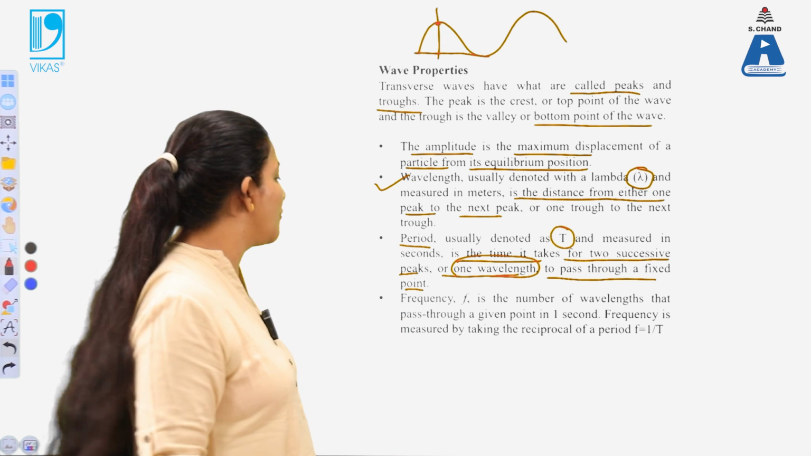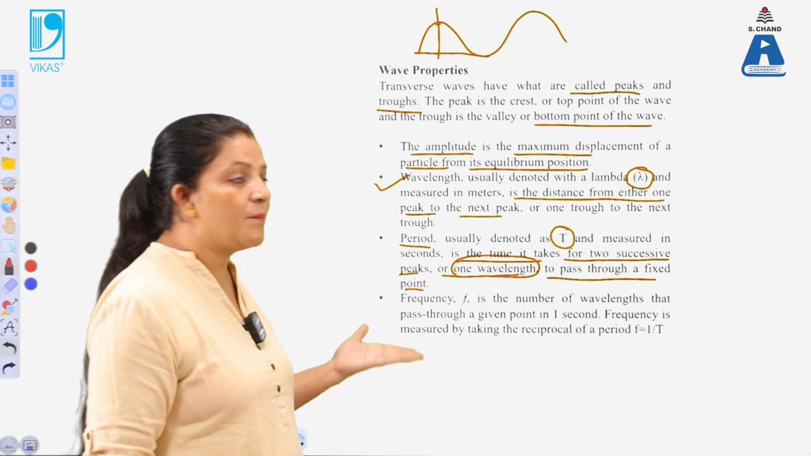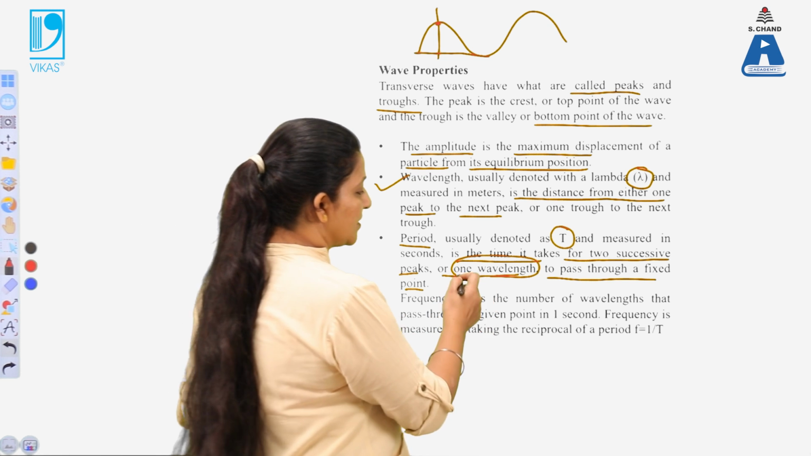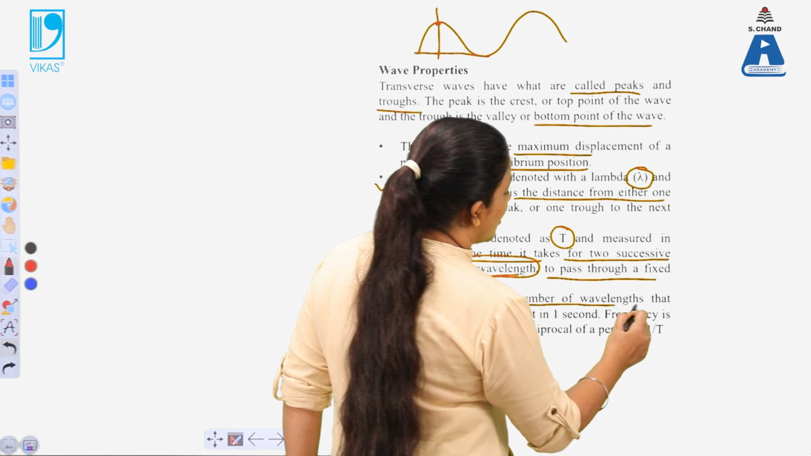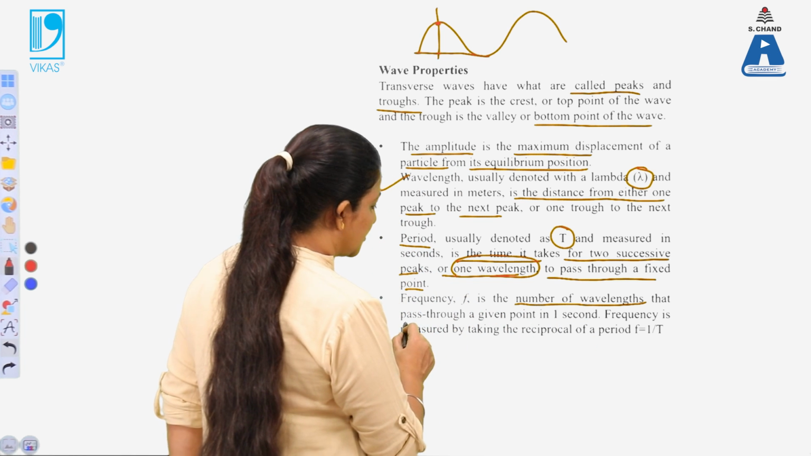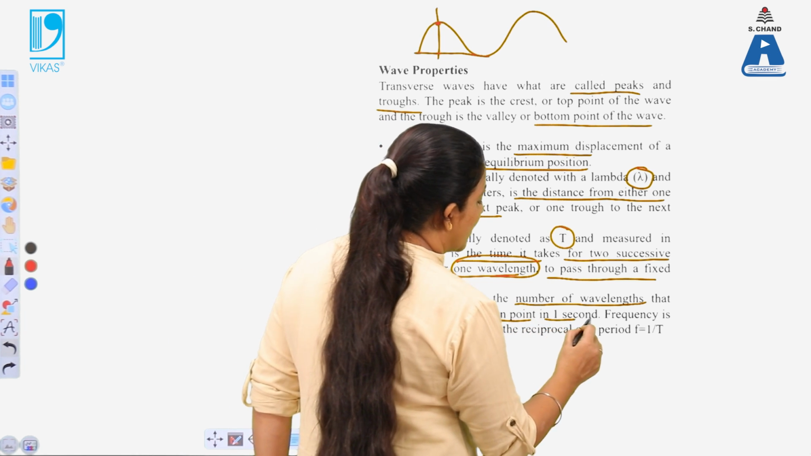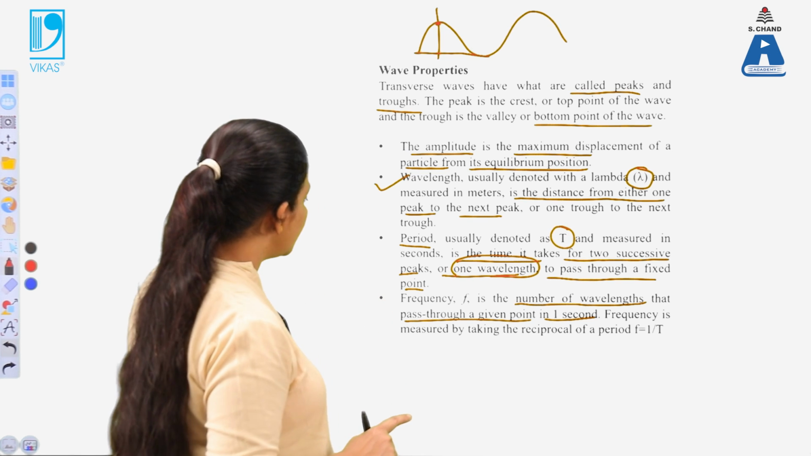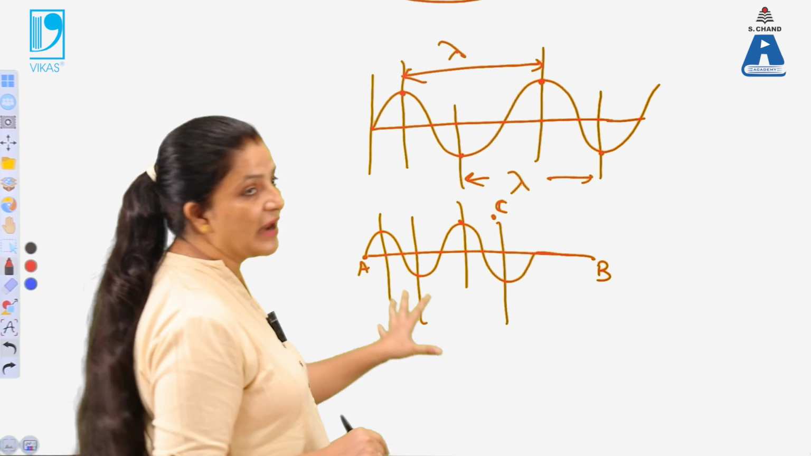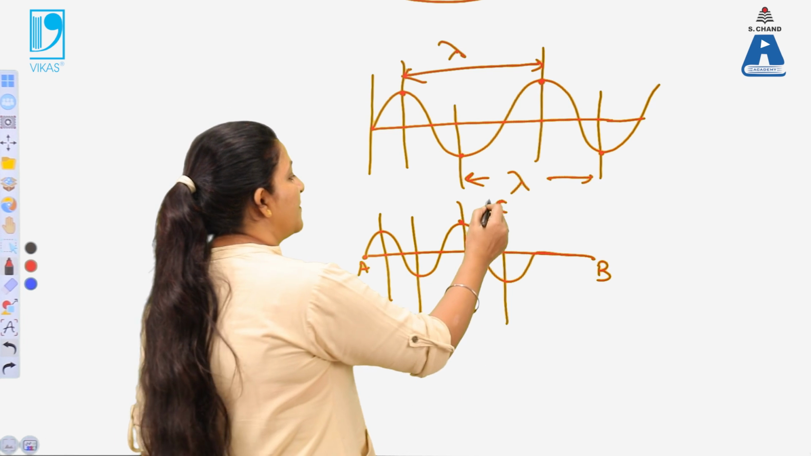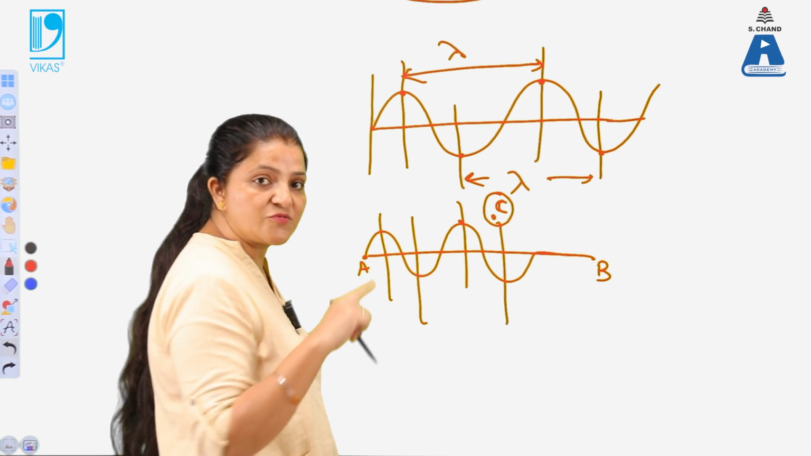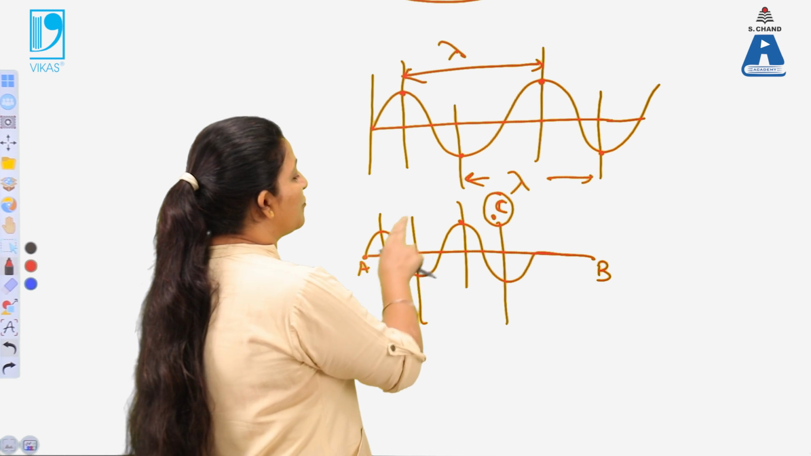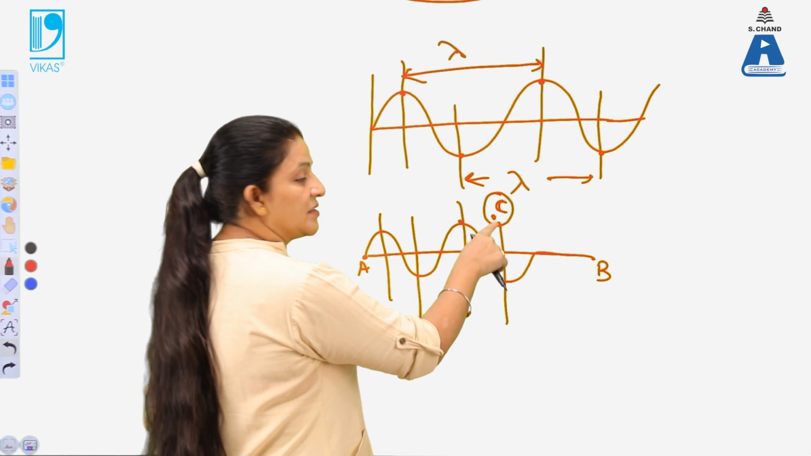What is frequency? Frequency is defined as the number of wavelengths that pass through a given point in 1 second. That means now we are fixing the time. So what is the difference from the time period? In the time period we are fixing a point, so the point is fixed and two consecutive peaks pass through this same point.